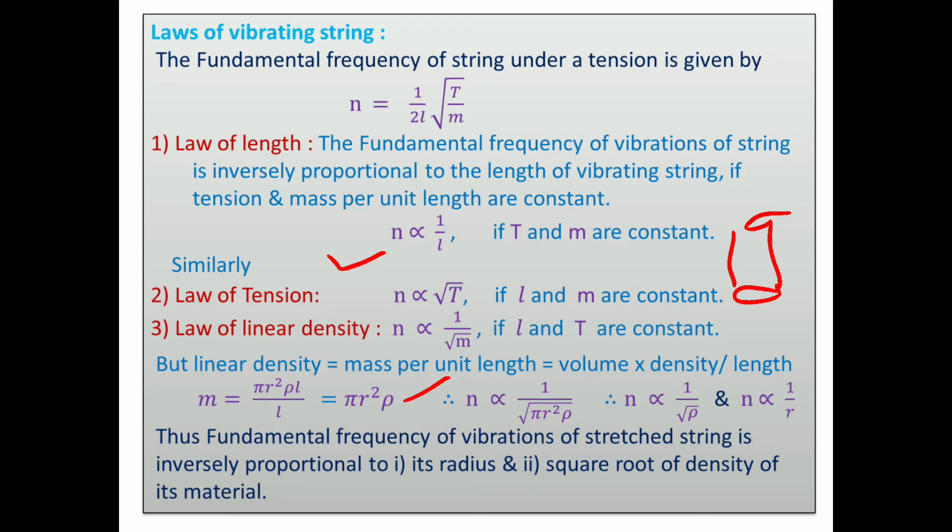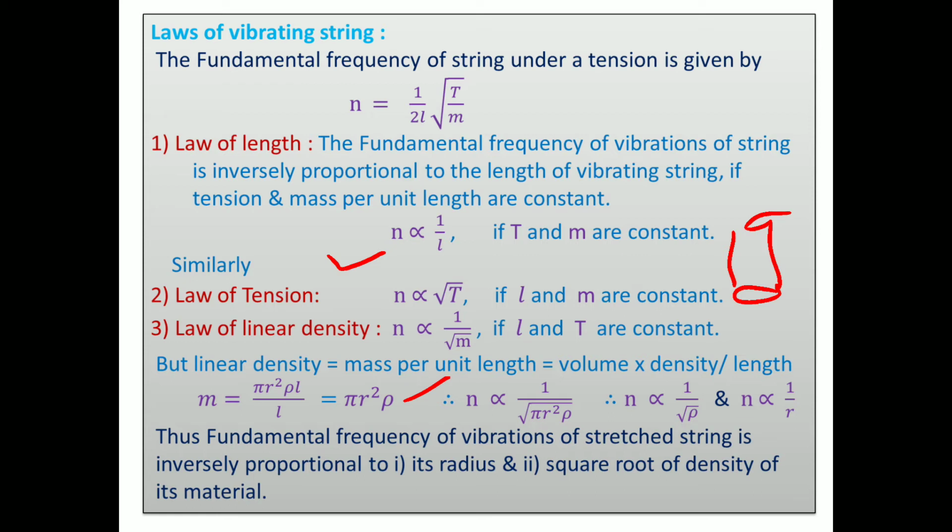And what is the meaning of this law? For copper wire, iron wire and aluminum wire, if the material is different, their fundamental frequencies are also different, even if their thickness or linear density is the same. Now, fundamental frequency of a vibrating string is inversely proportional to the radius of the wire.